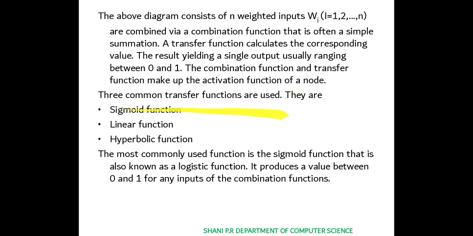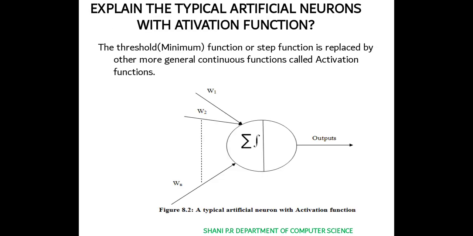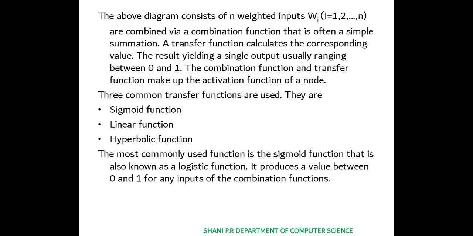The common transfer functions used are the sigmoid function, linear function, or hyperbolic function. So here we have three types of function, that is sigmoid, linear, and hyperbolic function. A linear function is like a straight line. It is a big calculating algorithm that we can use by considering these transfer functions.